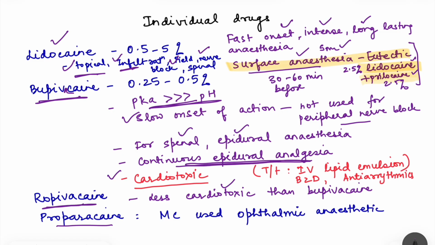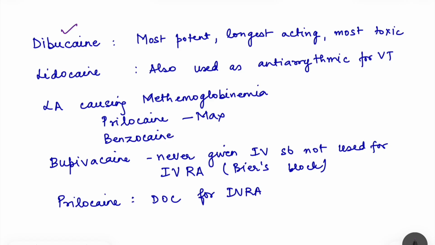Then we have proparacaine, the most commonly used ophthalmic anesthetic. Then we have dibucaine. Dibucaine is the most potent, longest acting and most toxic local anesthetic, as I told you before, that lipid solubility will determine the potency, duration of action and toxicity as well. So that is why dibucaine is most potent, longest acting but most toxic as well.